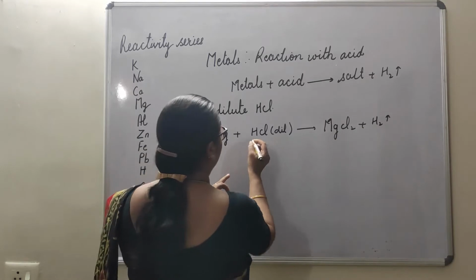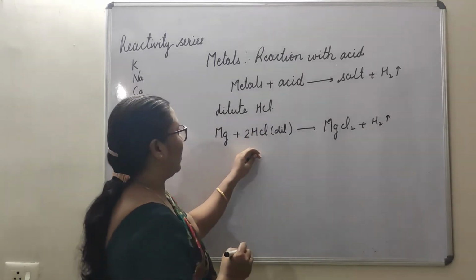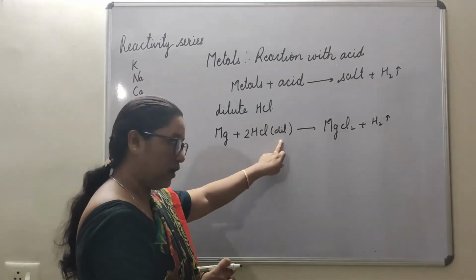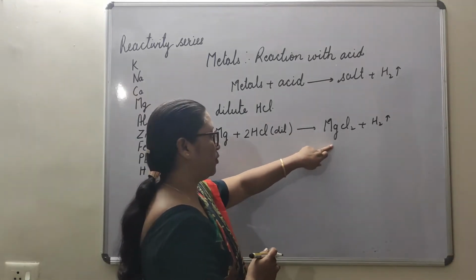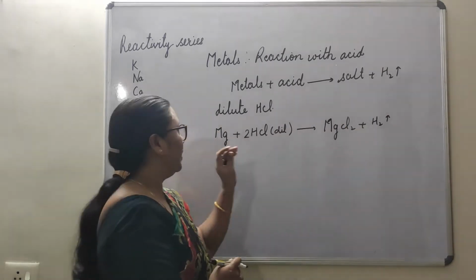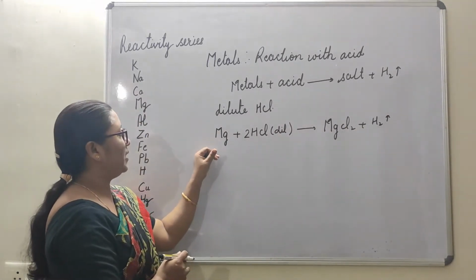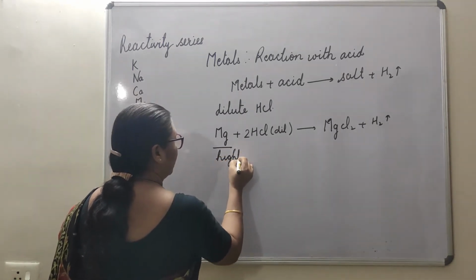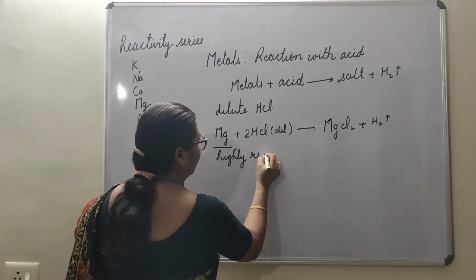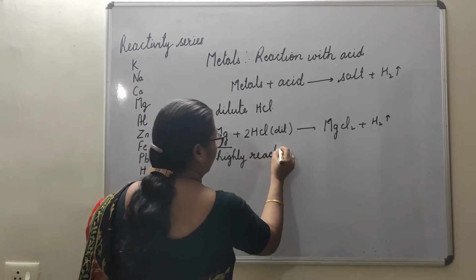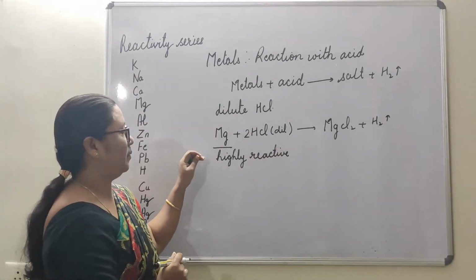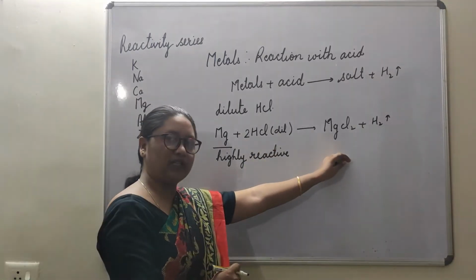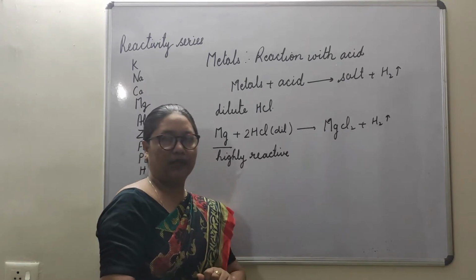Okay, and we will quickly balance it. So this is the balanced equation. This is magnesium, this is hydrochloric acid, which is in a dilute form. We are getting magnesium chloride salt and hydrogen. Now, magnesium is a highly reactive metal. When this magnesium reacts with hydrochloric acid, we get magnesium chloride salt and hydrogen.